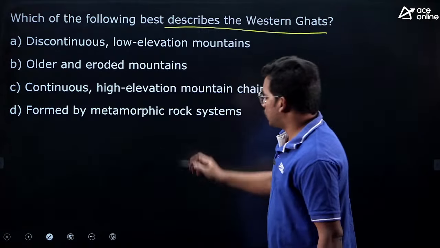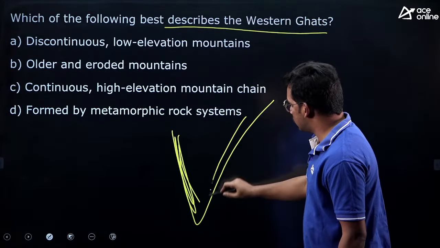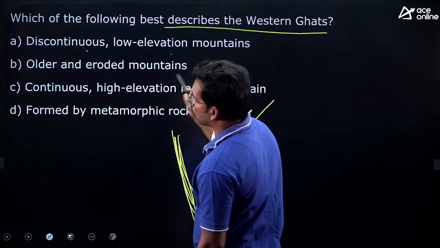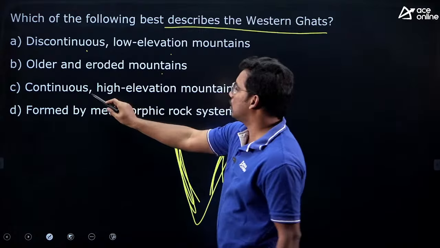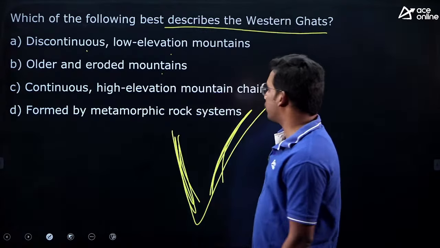So let's see, Western Ghats, if you see the southern peninsula, this is the Western Ghats and this is the Eastern Ghats. Discontinuous low elevation mountains, older and eroded mountains, continuous high elevation mountain chain formed by metamorphic rock system.